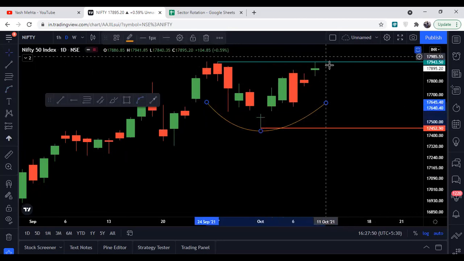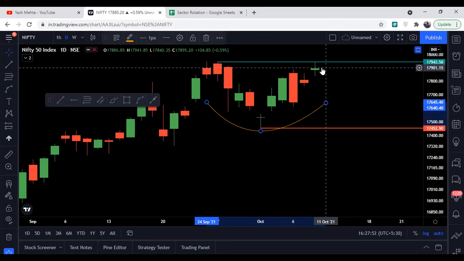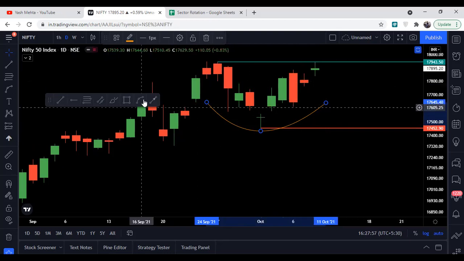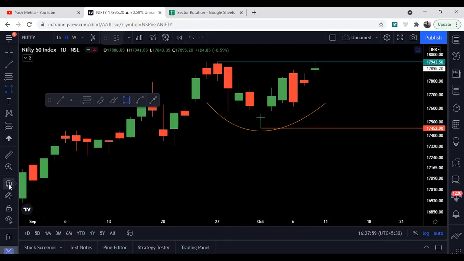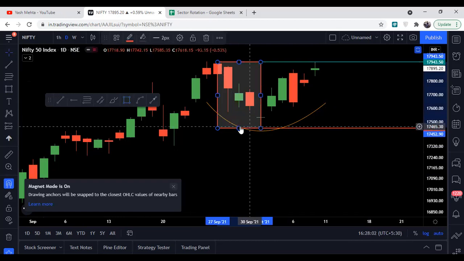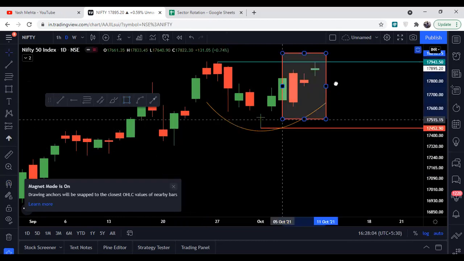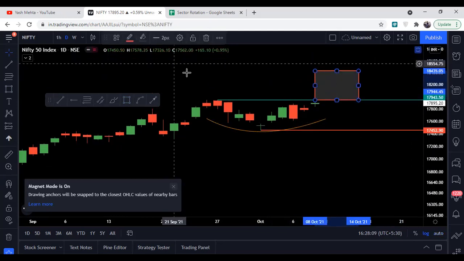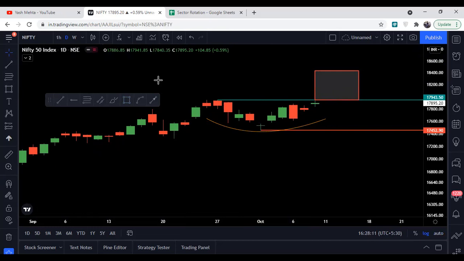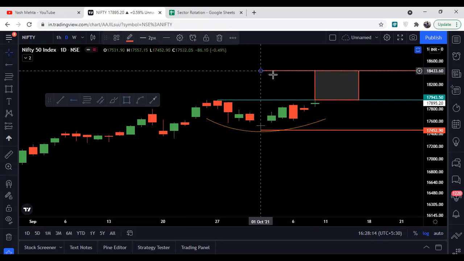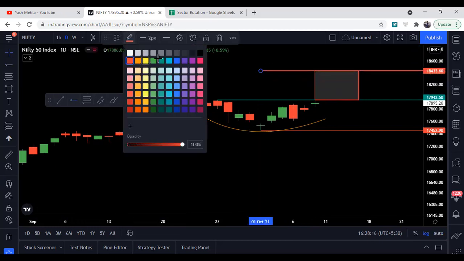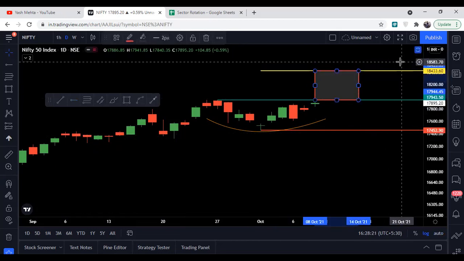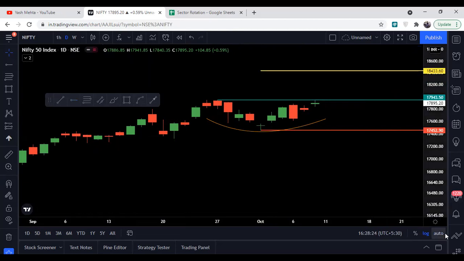If you want to give a name to the pattern, this is a rounded bottom pattern, and if Nifty closes above 17,943 in the next week, we might see a good up move in Nifty as well. And if we calculate the target, I will use the range calculation. This can be a target for Nifty for the short term, which is 18,450. The target is around 18,433, which is roughly 500 points above the resistance line.